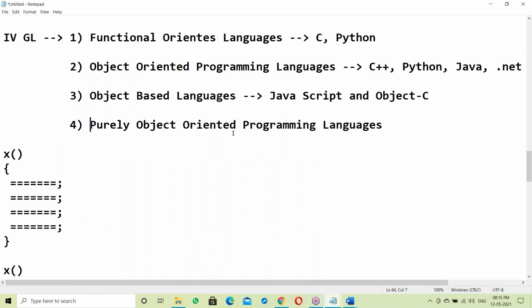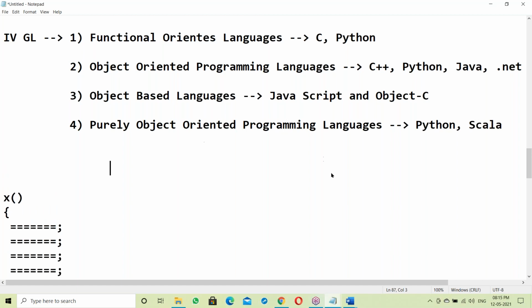Next, purely object-oriented programming languages. Python is purely object-oriented. Scala is also purely object-oriented. Python and Scala both are purely object-oriented. So what is purely object-oriented?